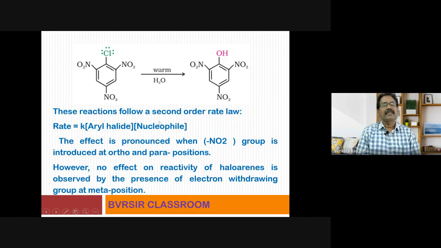Okay, so these reactions follow a second order rate law. Rate depends on the molar concentration of aryl halide as well as nucleophile. The effect is pronounced when NO2 group is introduced at ortho and para positions only. Please remember this point. However, no effect on reactivity of haloarenes is observed by the presence of electron withdrawing group at the meta position. If the same electron withdrawing group is present at the meta position, then there is no use. Okay, so the electron withdrawing group has to be situated or located at ortho and para positions. That is the important point.